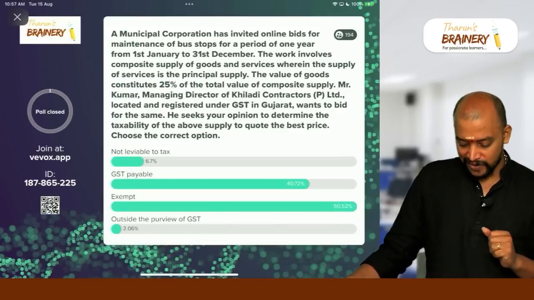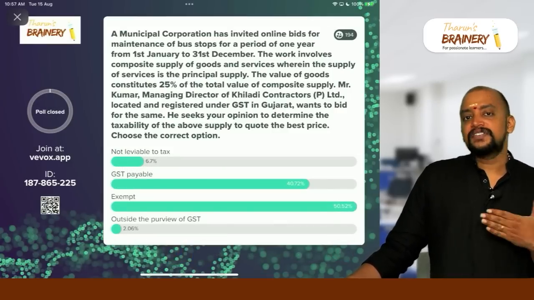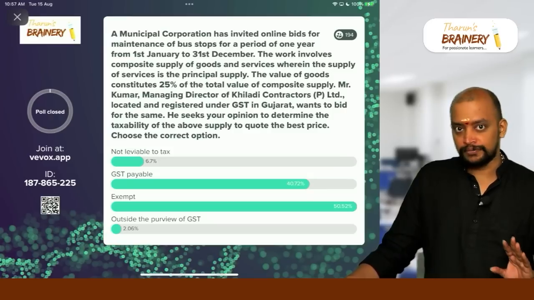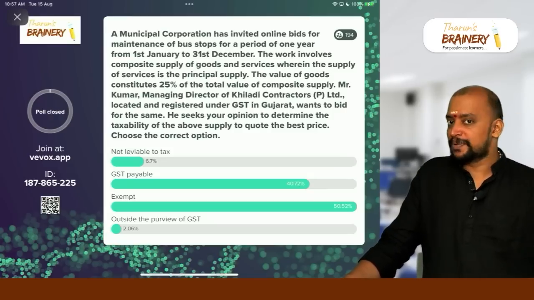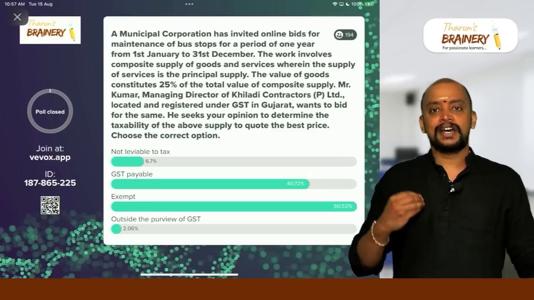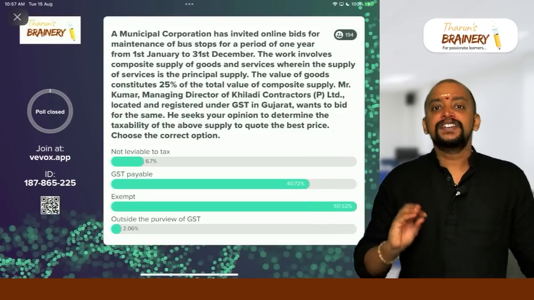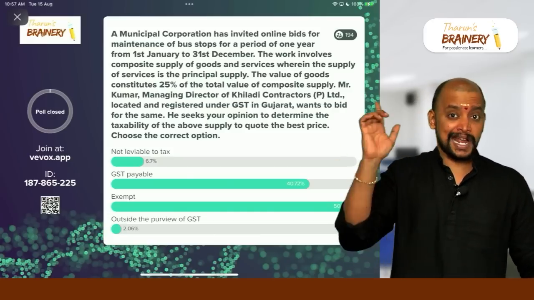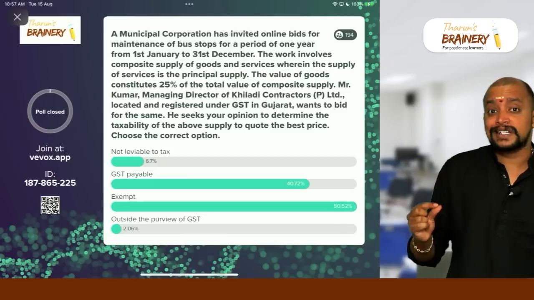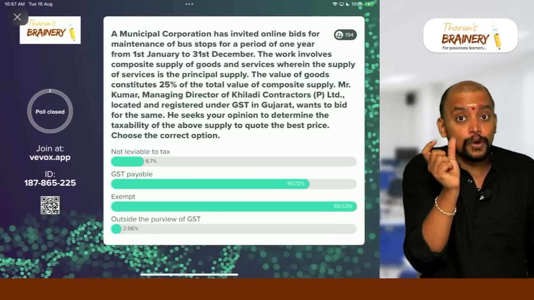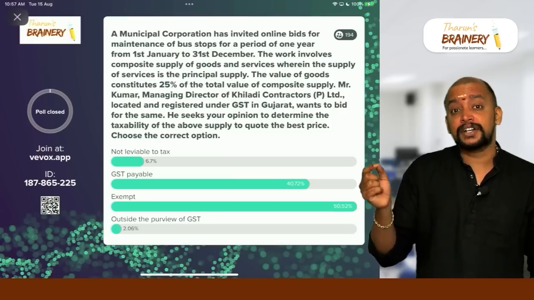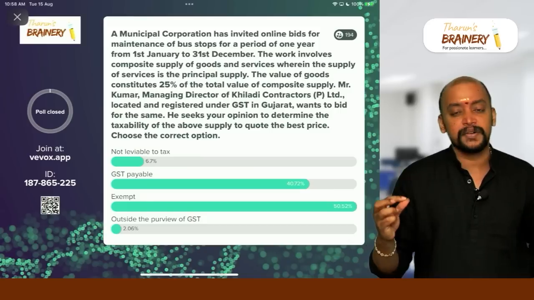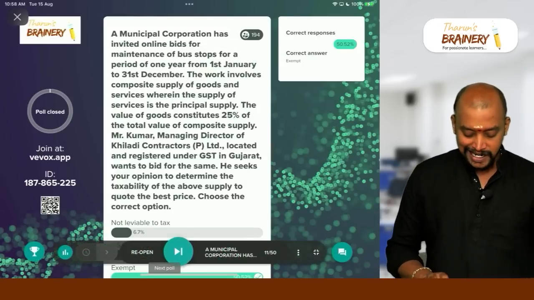So let me answer this question first. Here government is required to undertake certain activities as per constitution, and they will outsource that activity to some other person. Now some other person who is providing any activity to government, divide into two. If it is a pure service, it is exempted. If it is a composite supply of goods and service, even then it will be exempted if the value of goods does not exceed 25% of the total. In this case, exactly it is 25%, value of goods is exactly 25% of total value. So therefore the answer is exempt.